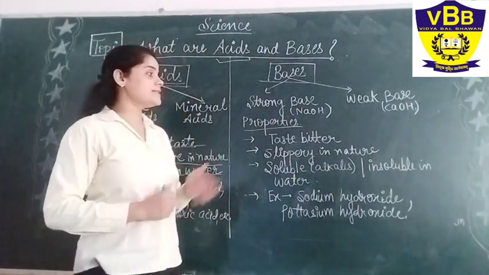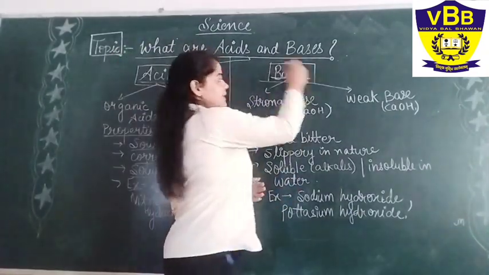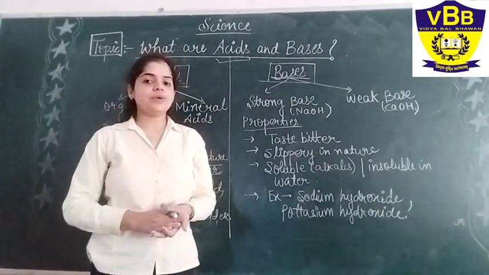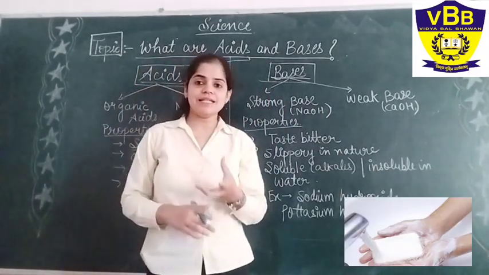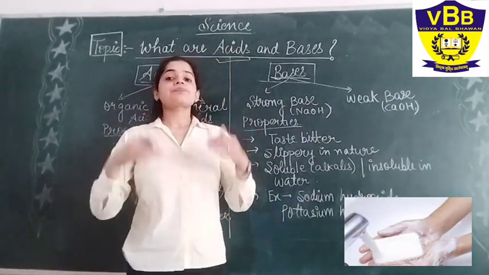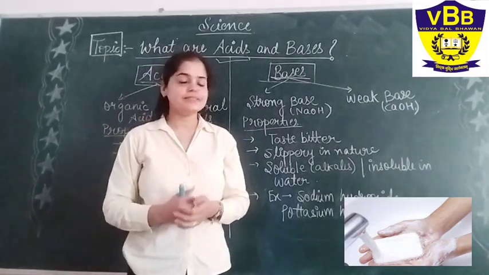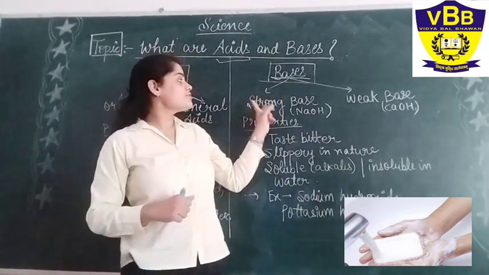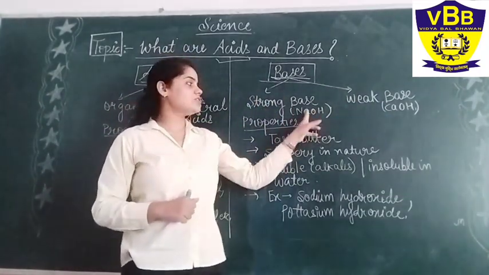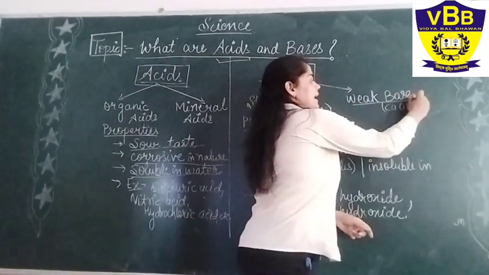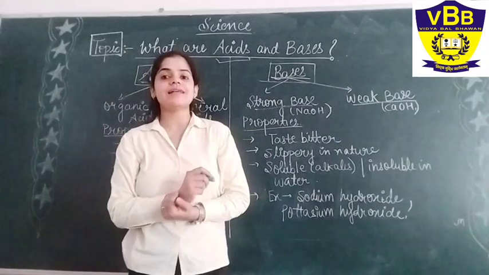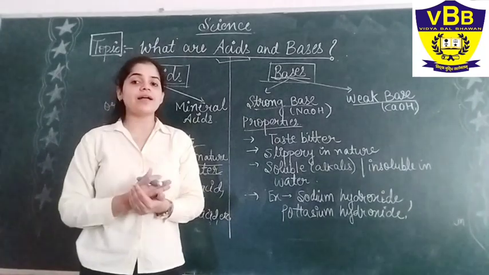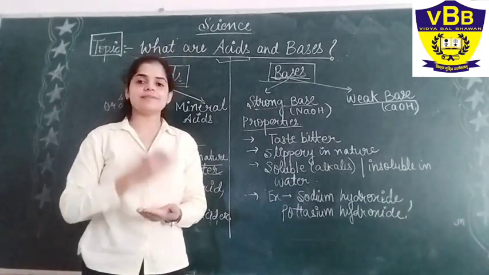Now we will proceed towards the next category, that is the bases. Yes, bases have a high usage in your day-to-day life. Basically the soaps and the detergents that you are using in your homes are base products. So let us see, it is also of two types, strong bases and weak bases. Strong bases such as NaOH, that is sodium hydroxide, and weak bases such as Ca(OH)2, calcium hydroxide. So bases are also of two types, as the name suggests: strong bases and weak bases.